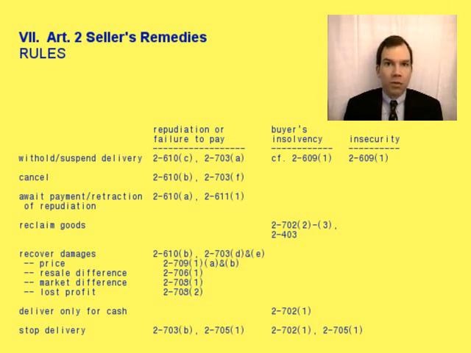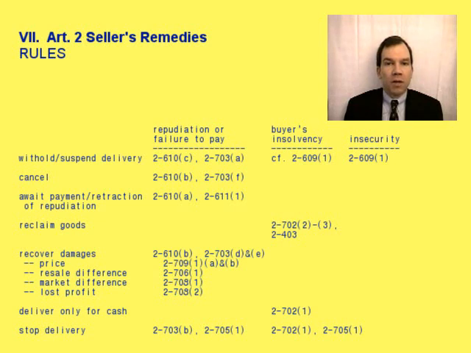The buyer is entitled to retract the repudiation under Section 2-611(1), so long as the seller hasn't relied on it or taken some other action in reliance on the repudiation. In addition, the seller could recover damages, and we talked about 3 different possible damage measures. First, the seller might seek the price of the goods. The seller is entitled to the price of the goods if the goods have been accepted by the buyer, or if they would be difficult to resell for a reasonable price after reasonable efforts.